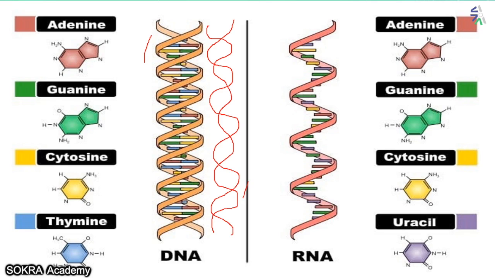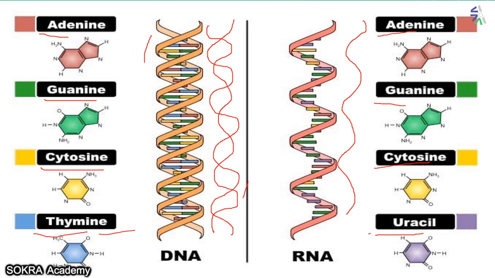Now just look at this RNA. RNA is single stranded. Now just look at the bases. Here you have adenine, you have guanine, you have cytosine, you have thymine. Whereas in RNA you have adenine, you have guanine, you have cytosine and you have uracil. In the place of thymine there is a presence of uracil.